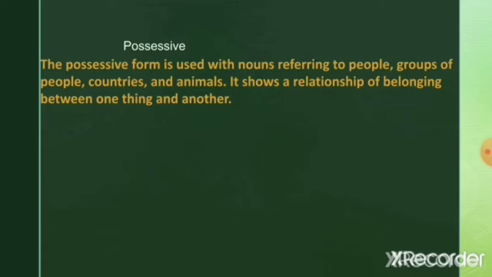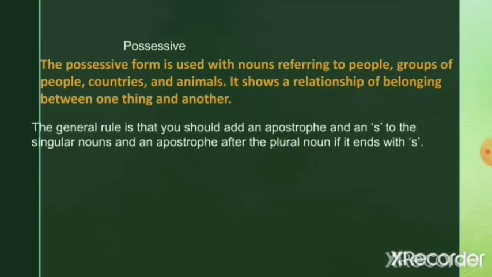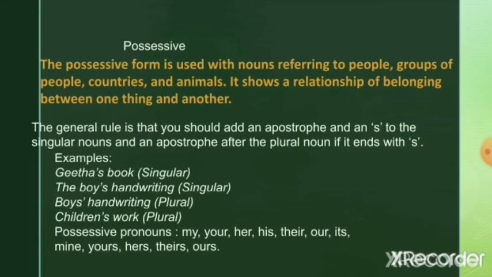Okay, now there is a general rule that you need to follow when you use possessive forms of a noun. The rule is that you should add an apostrophe and an s to the singular nouns and an apostrophe after the plural noun if it ends with s. Here are some examples. Geeta's book. So here you are talking about a book which belongs to a person named Geeta. So Geeta is only one person, so it is a singular noun. So you put an apostrophe and then an s after the word Geeta.